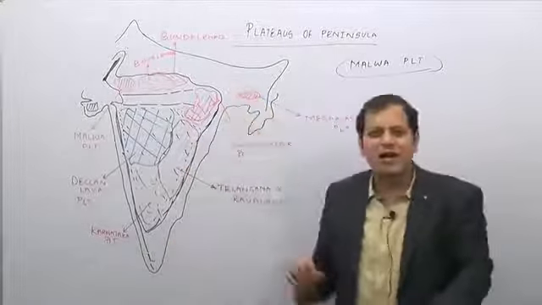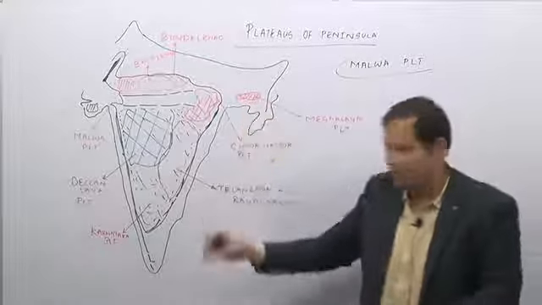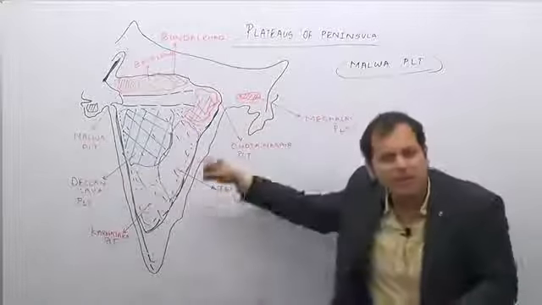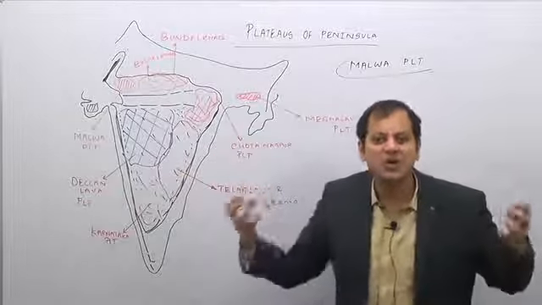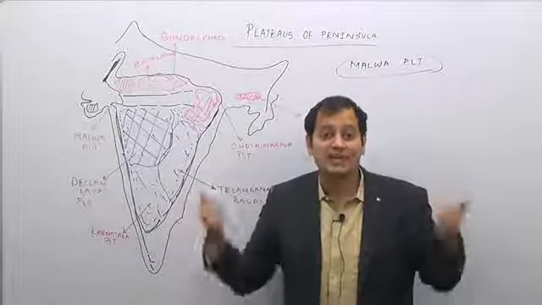So the Malwa Plateau, Bundelkhand, Bagelkhand, Chota Nagpur Plateau, Karnataka Plateau and the Telangana Plateau are all made up of metamorphic rock known as gneiss and schist.